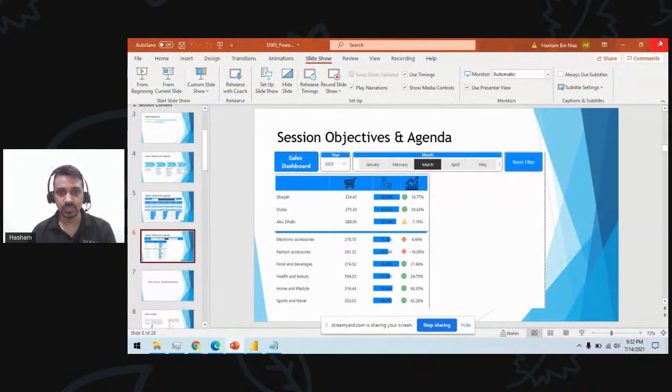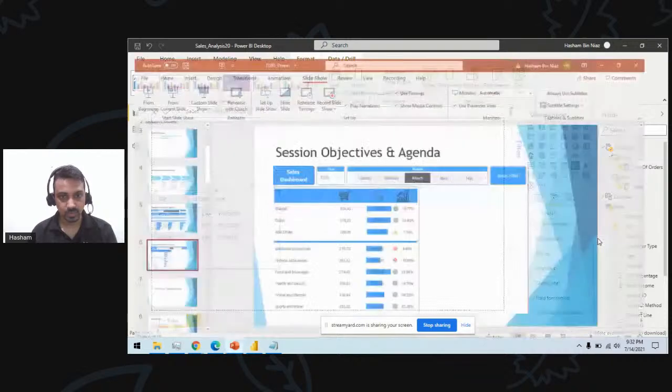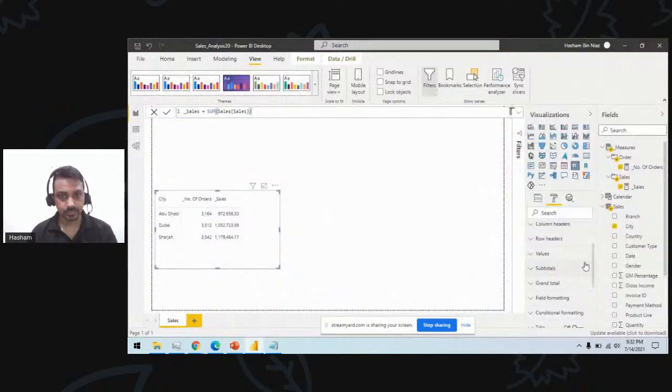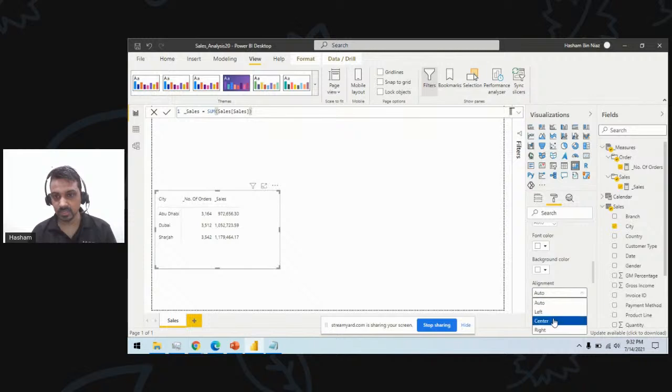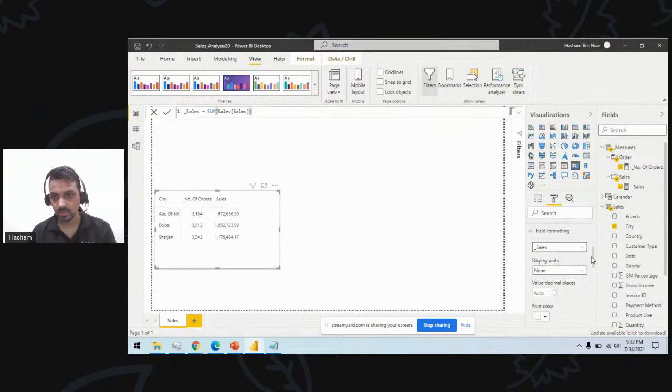Now I have these pictures available, and then I have this bar here as well. So I need to show this bar as well. So if I go back here, number of orders, this is the number of orders. How about if I go to the field formatting option and I say, okay, display units auto, font color auto, alignment center, and then for the other fields as well, I want alignment to be center. So I adjust the alignment here as well.